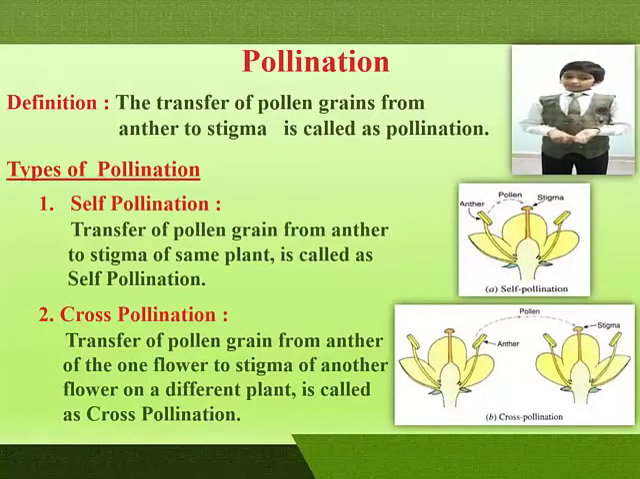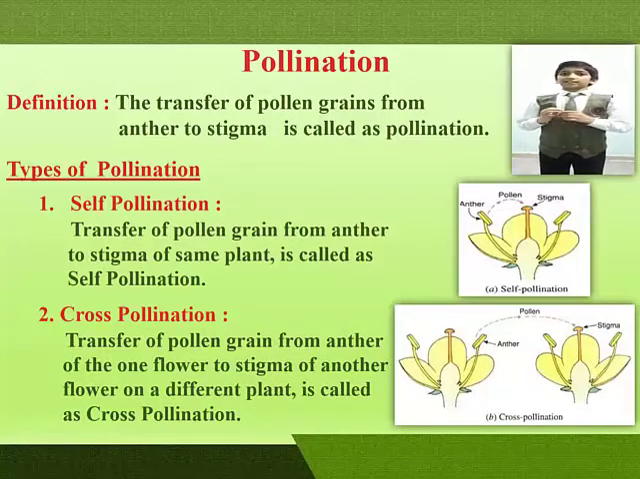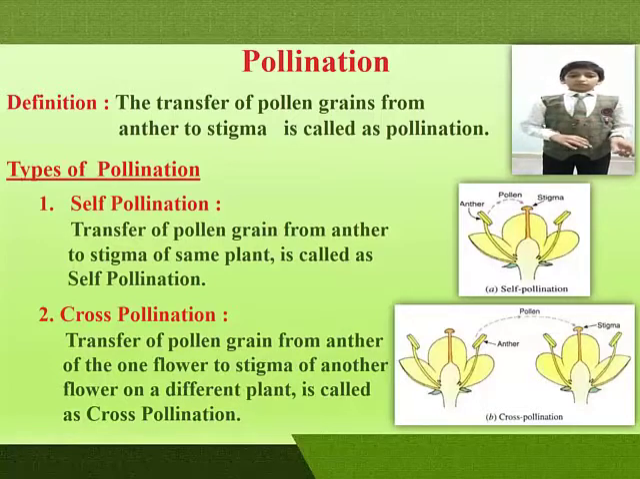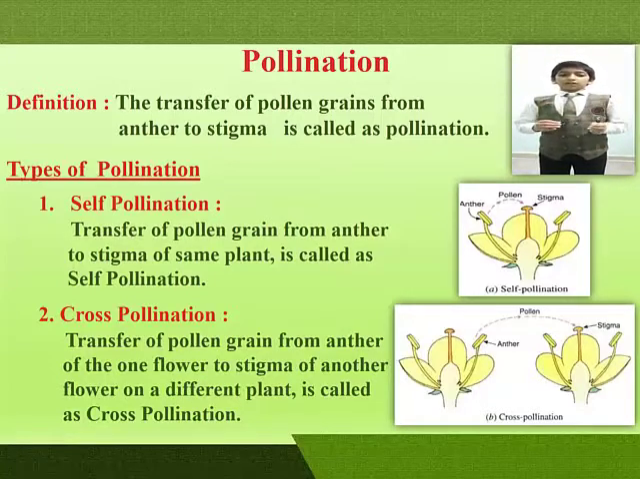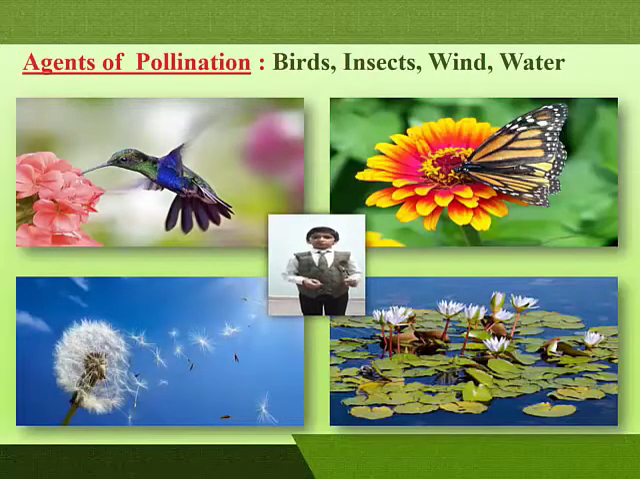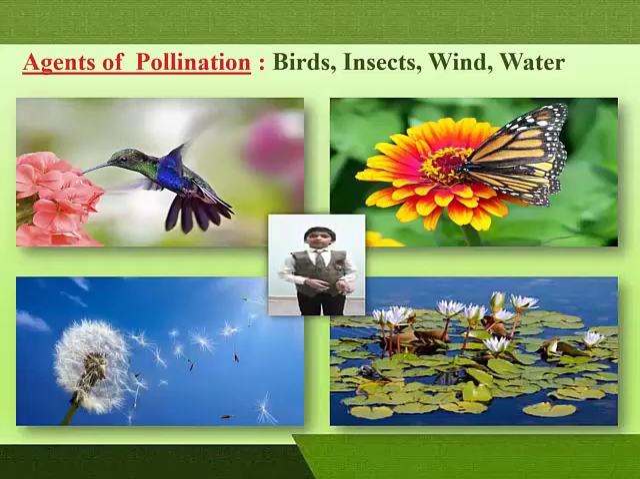Self-pollination. Transfer of pollen grains from anther to stigma of same plant is called as self-pollination. Second, cross-pollination. Transfer of pollen grains from anther of one flower to stigma of another flower on a different plant is called as cross-pollination. All these are agents of pollination such as bird, insect, wind, water.